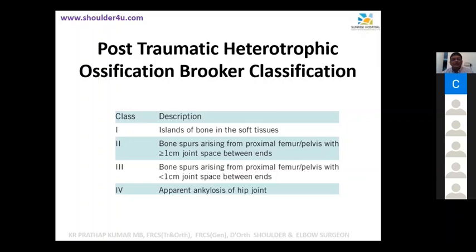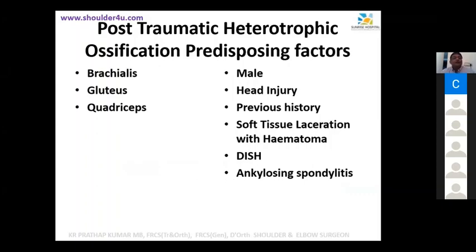Nothing to do with head injury or spinal injury? Yes. Okay, so coma patients. Where exactly does it come in? Which joints? Elbow. And hip, please. After hip replacement, you see so many bone islands, isn't it? That is heterotopic ossification. It is usually predisposed in the brachialis muscle, gluteus and quadriceps.